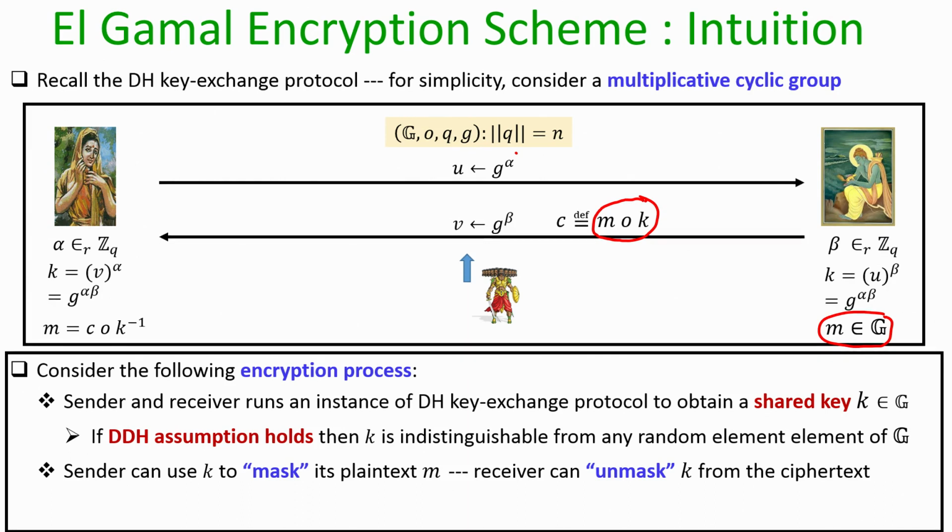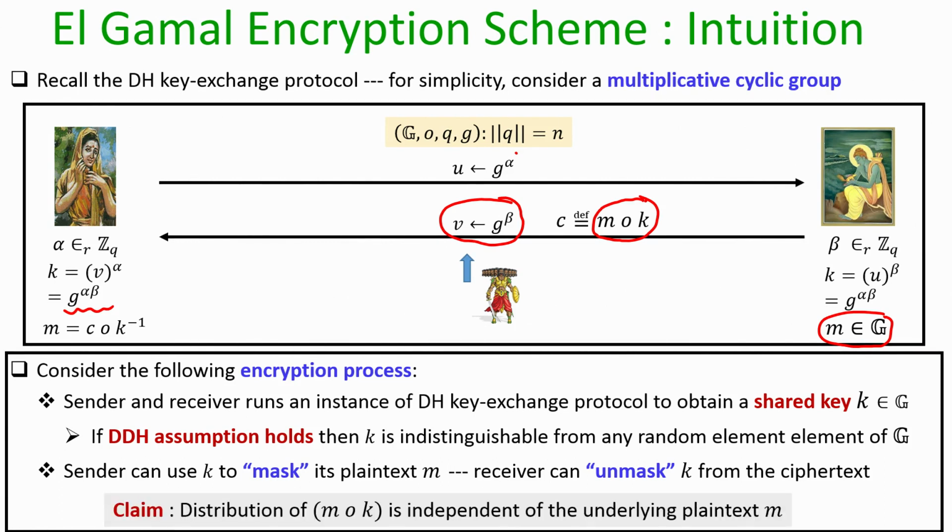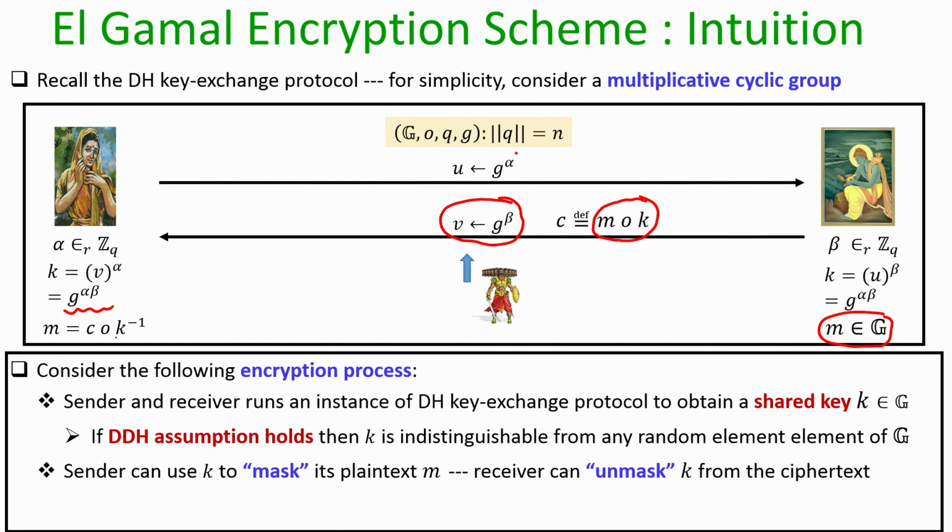Now, once Sita receives the messages from Ram, she is receiving two elements from the group. The first element is Ram's contribution as part of the Diffie-Hellman key exchange protocol, which Sita uses to generate the key k as per the steps of the protocol. And to decrypt the ciphertext, Sita has to cancel out the effect of key k, or unmask it, by performing the group operation on the ciphertext C and the multiplicative inverse of the element k.